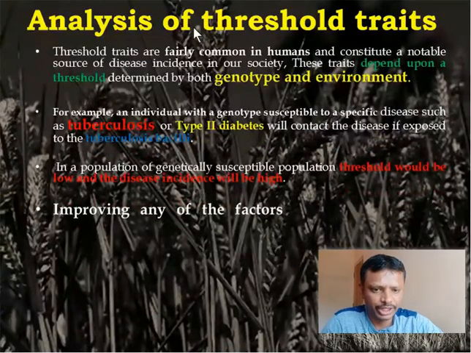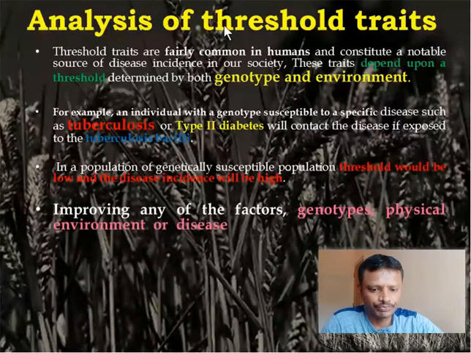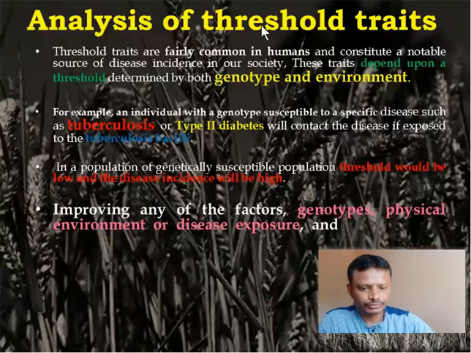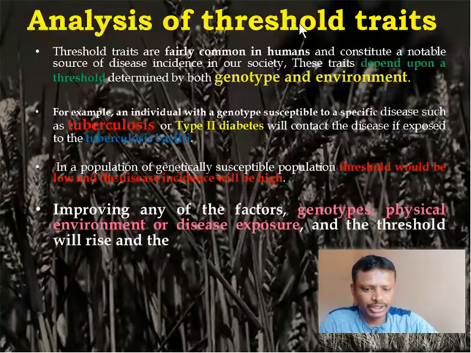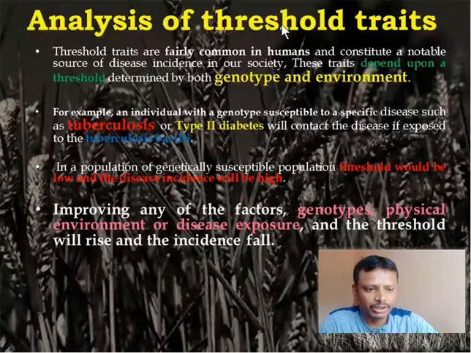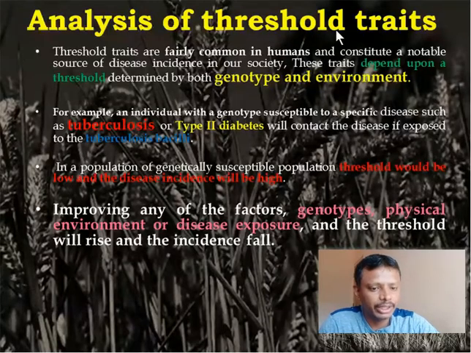Is that clear? So there are two types: one is meristic, another one is threshold. Is that clear? So what you can see, for example, is a greater or lesser likelihood of developing the disease when multiple genes and multiple factors are involved in expressing a particular trait.